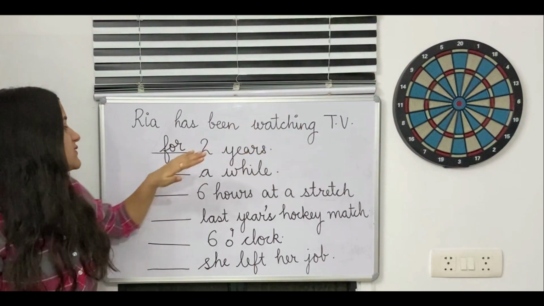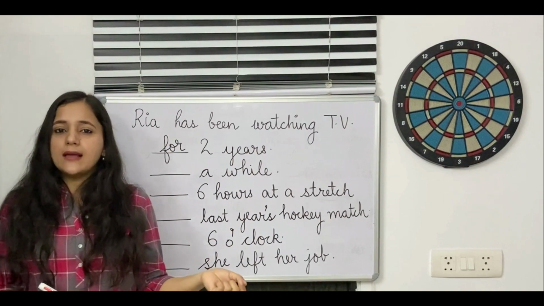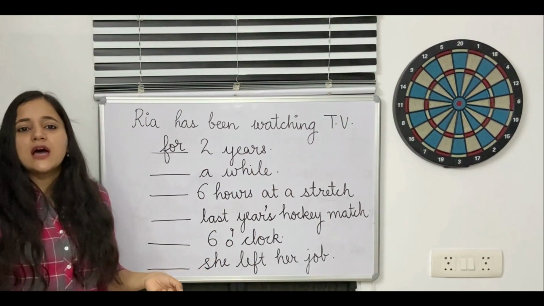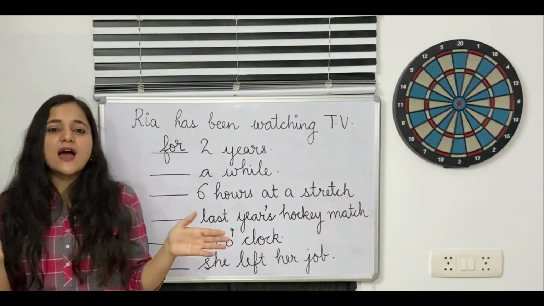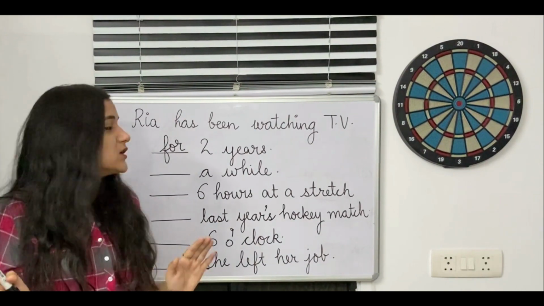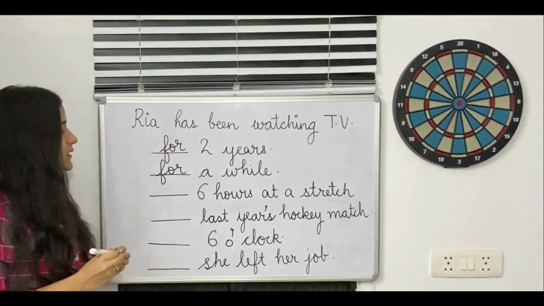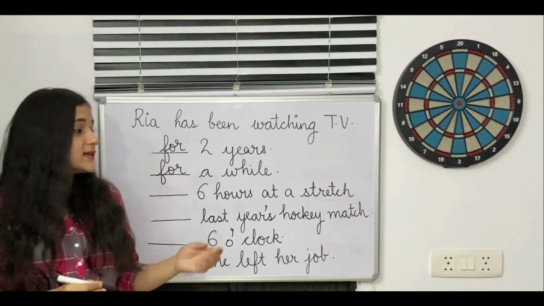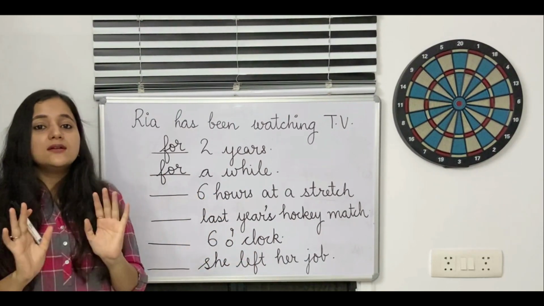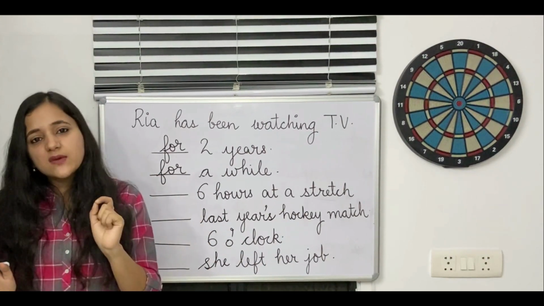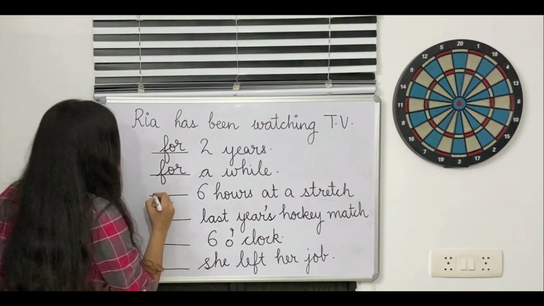Next, Ria has been watching TV dash a while. When we get such a sentence where we are going to say a short while or a while or pretty long time, again, here also the time limit is not very crystal clear. We just have a vague idea about the duration. So here also we are talking about duration, and hence we are going to use for. Next, 6 hours at a stretch. As I told you, the number of hours, the number of days, the number of months or years doesn't matter. Do we have a specific time when she started watching the TV yet? No. So here also we are going to use for.